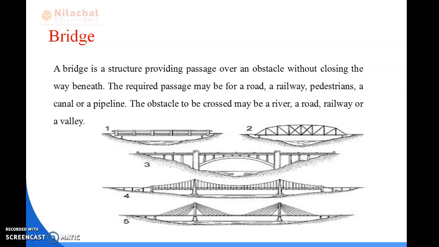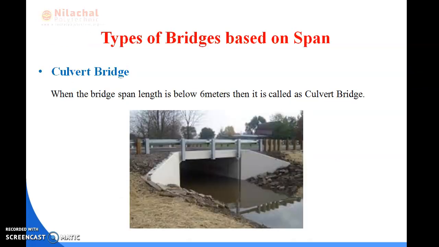But for civil engineering purposes, normally we use 4 types of bridge. First one is culvert bridge. What do we mean by culvert bridge? When the bridge span length is below 6 meters, then it is called a culvert bridge. Okay. Normally, it is provided in canal, stream, small river.